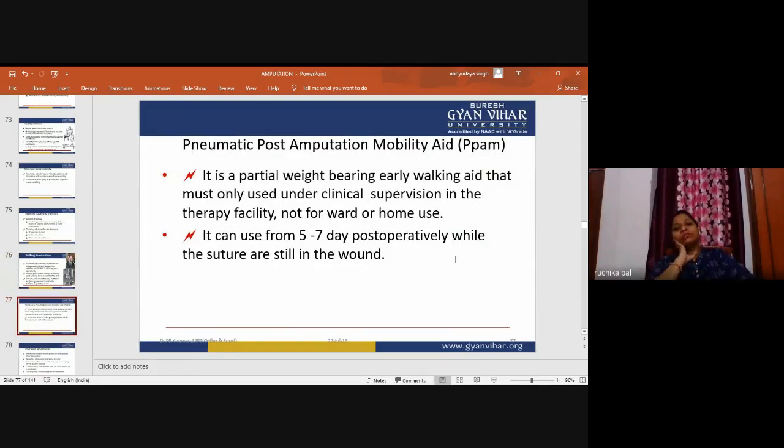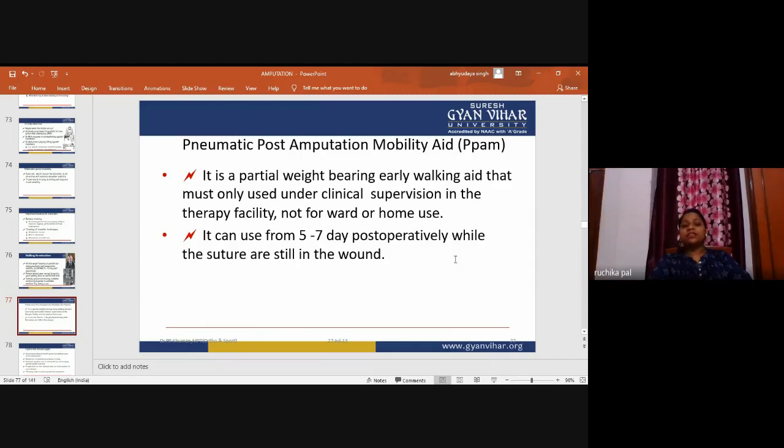Pneumatic post-amputation mobility aid, that is the PPAM. It is a partial weight bearing early walking aid. This must only be used under clinical supervision in the therapy facility, not for ward or home use.